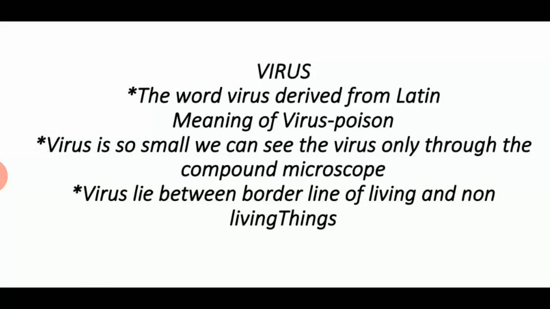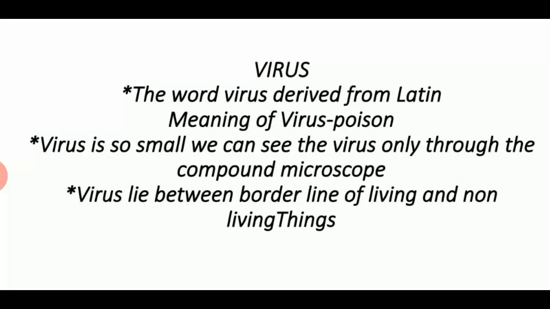Virus is so small that we can see the virus only through the compound microscope. We cannot see the virus through a simple microscope. So it requires a compound microscope. One special thing about the virus is we cannot say that virus is a living being or a non-living being, because it lies on the border between the living and non-living.